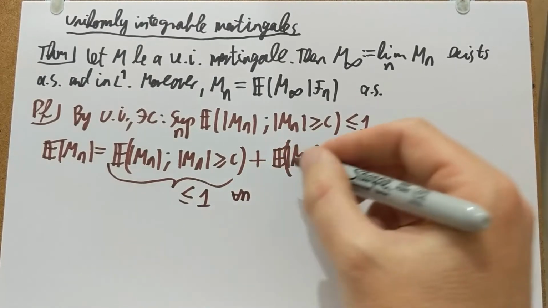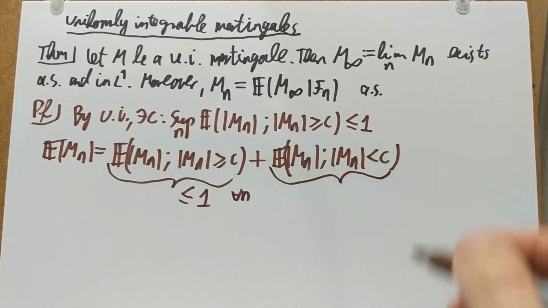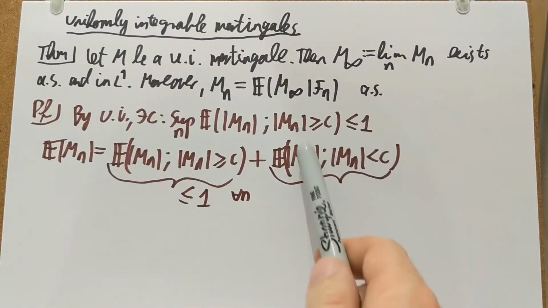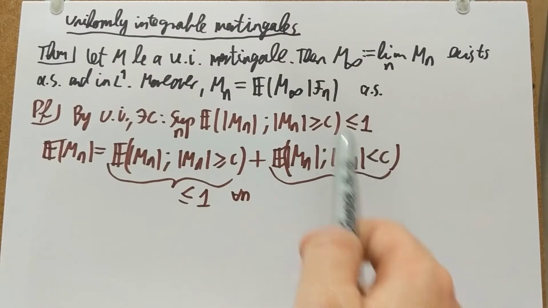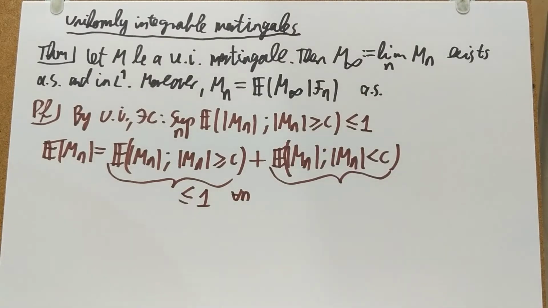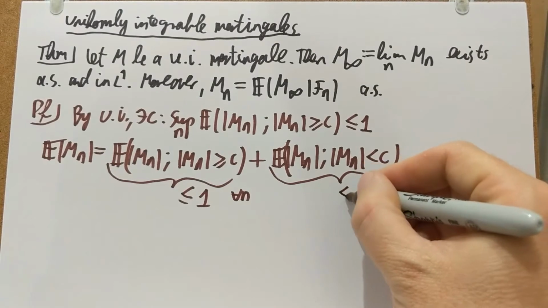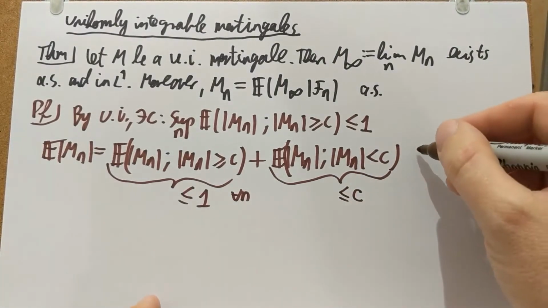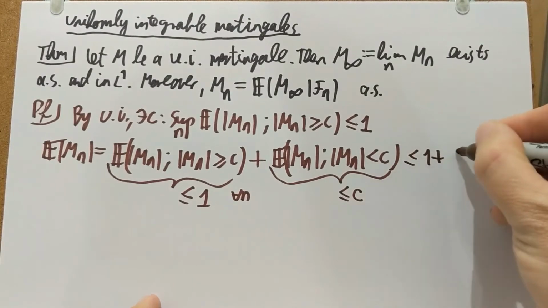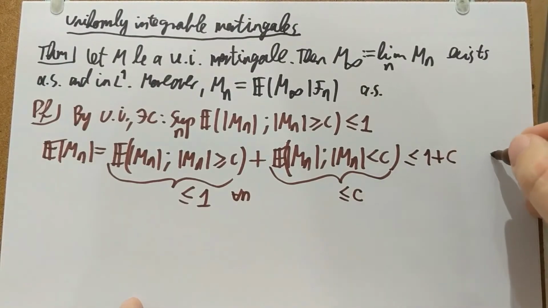This other term is easy, because under this indicator I know that mod Mn is smaller than c. So mod Mn times the indicator under the expectation is smaller than c. If I forget about the indicator, I get a bound of c. And so this whole business is smaller than 1 plus c for every n.